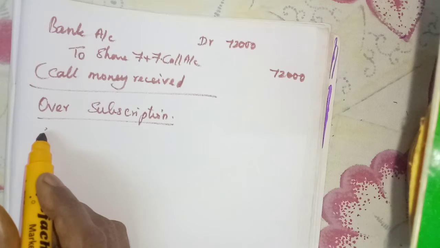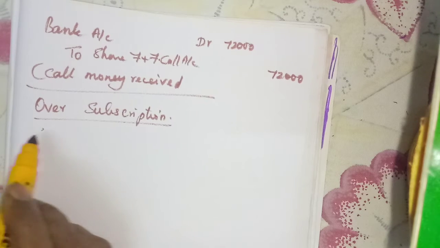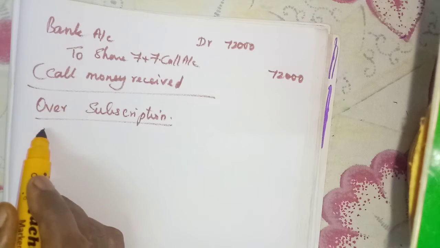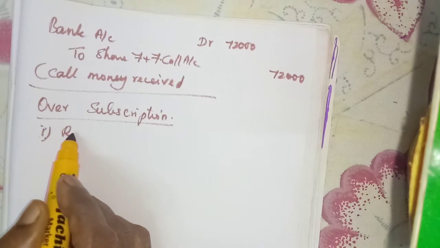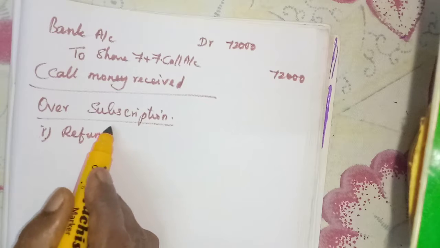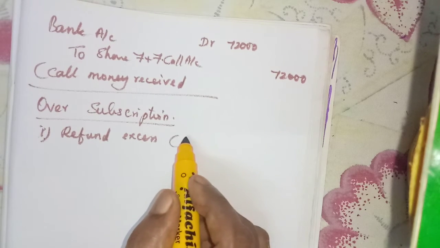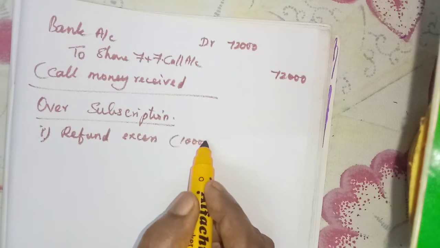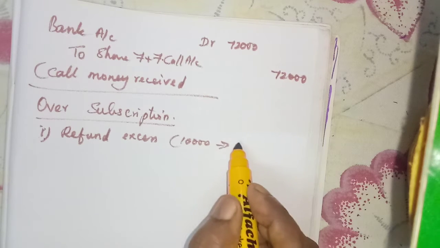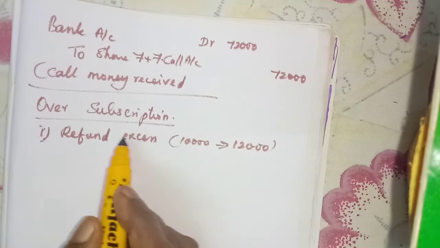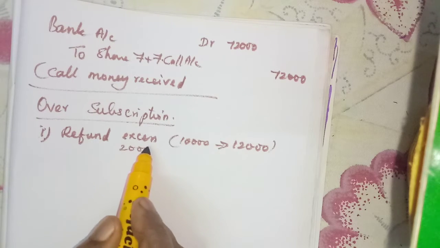Here they have to deal with over subscription, because they can either refund the excess amount. If they have offered 10,000 shares and they have received applications for 12,000 shares, how much is excess? 2,000.